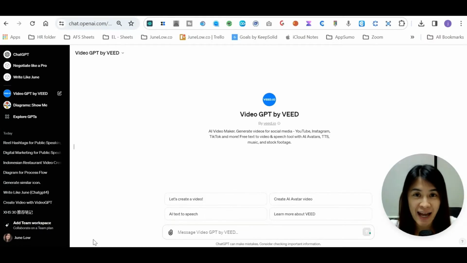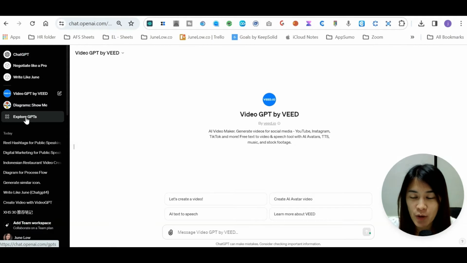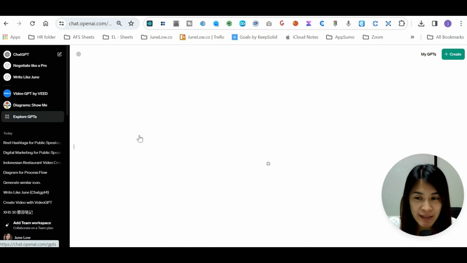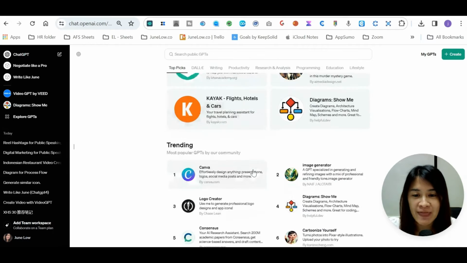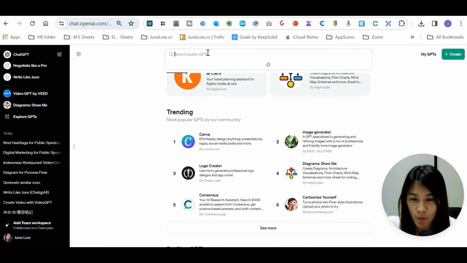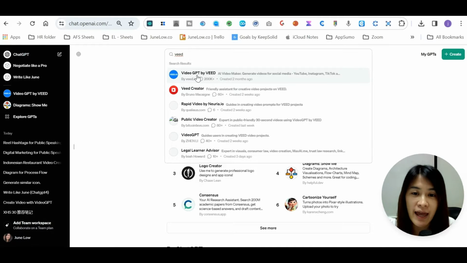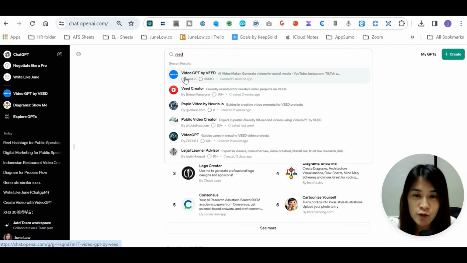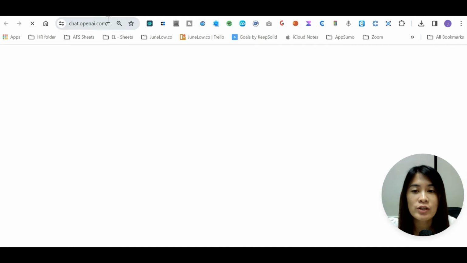In order to do that, you must have the ChatGPT Plus version, and I have ChatGPT Plus. When you're there, I want you guys to go over to the left sidebar of ChatGPT called Explore GPTs. In the Explore GPTs, I was playing with the trending GPTs, and I found something that is really awesome. Or you can just search Veed. Then you'll be able to see this Video GPT by Veed. It is an AI video maker, which is definitely awesome.